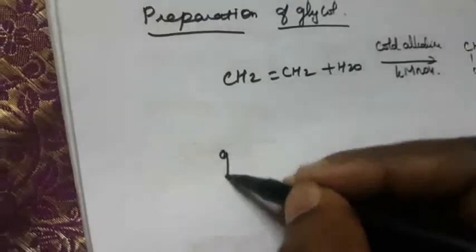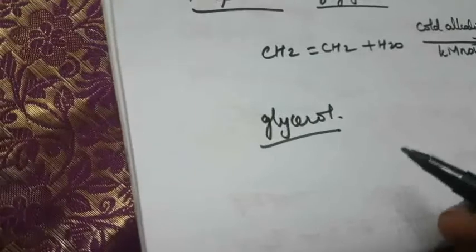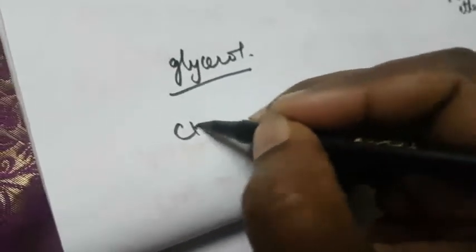So next one is preparation of glycerol. How to prepare glycerol? It is from glyceryl palmitate, which has a 17 carbon chain, that is the palmitate.